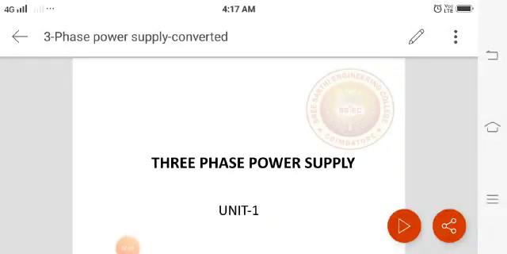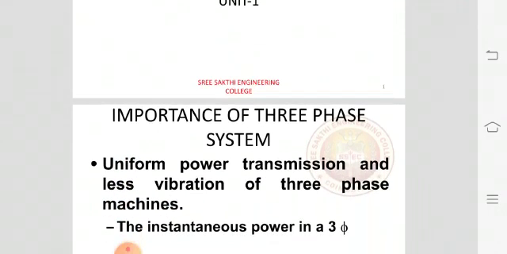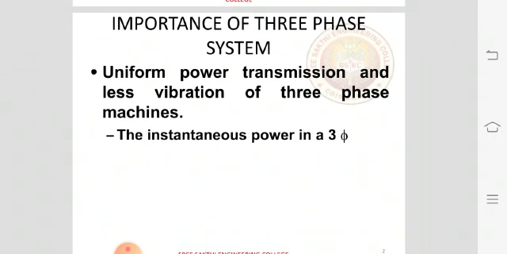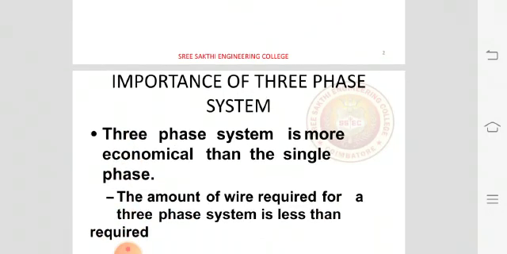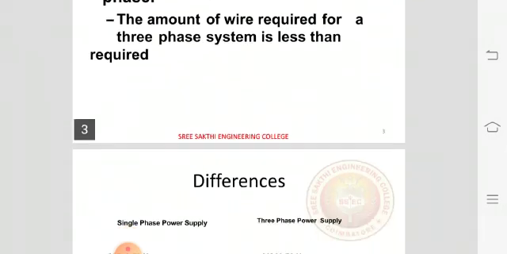Today we are going to see about three-phase power supply in Unit 1 of BEIE. Importance of three-phase system: uniform power transmission and less vibration of three-phase machines. The instantaneous power in a three-phase system is more economical than the single phase. The amount of wire required for a three-phase system is less than the amount of wire required for single phase.